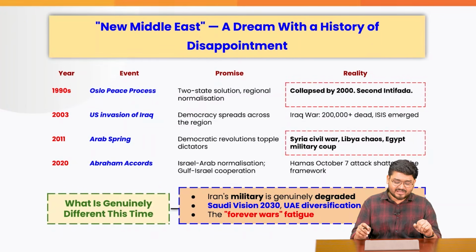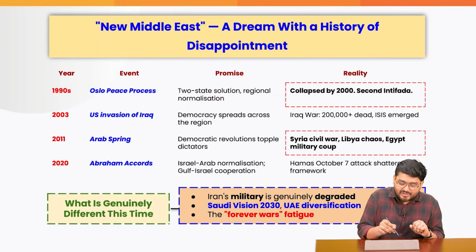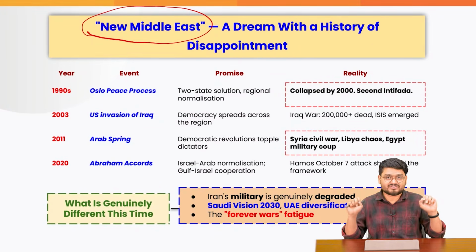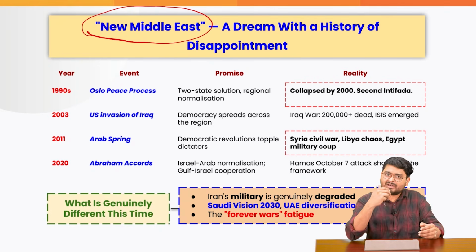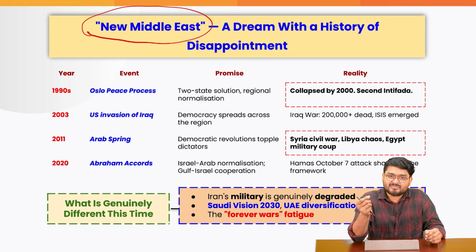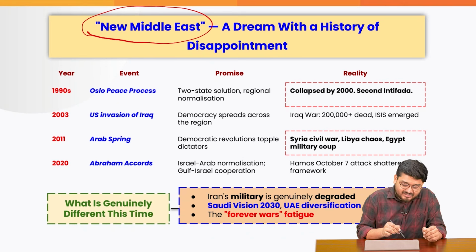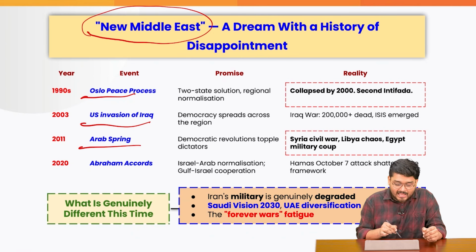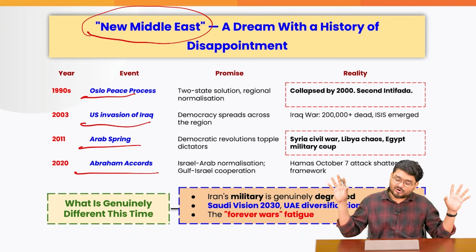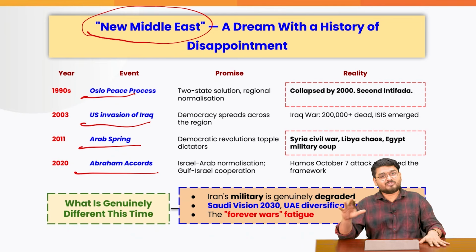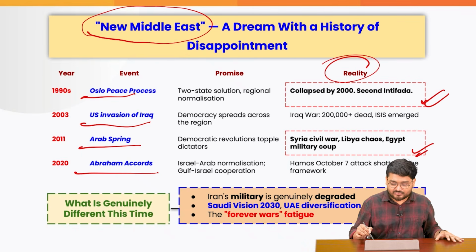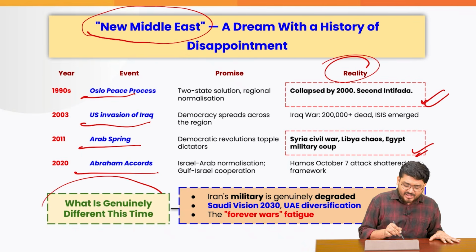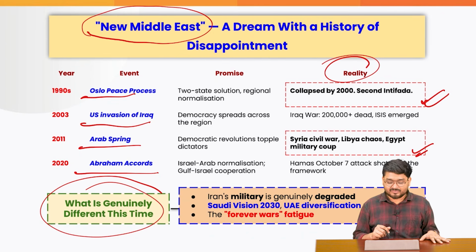So this is where we are seeing, guys, that over a period of time, we have had various new Middle East frameworks, just like the framework that we are discussing right now. This MOU, according to various experts, will be the new Middle East. But there have been various new Middle Easts in the past also. For example, the Oslo peace process, the US invasion of Iraq, the Arab Spring, the Abraham Accords. Every time these things happened, all of the political experts told that something new is happening, something new is coming, but nothing new came. Reality was totally different. But maybe right now experts are telling there is something genuinely different this time.